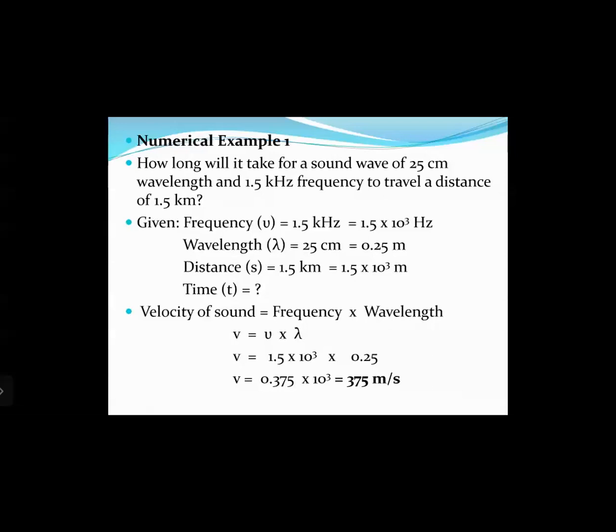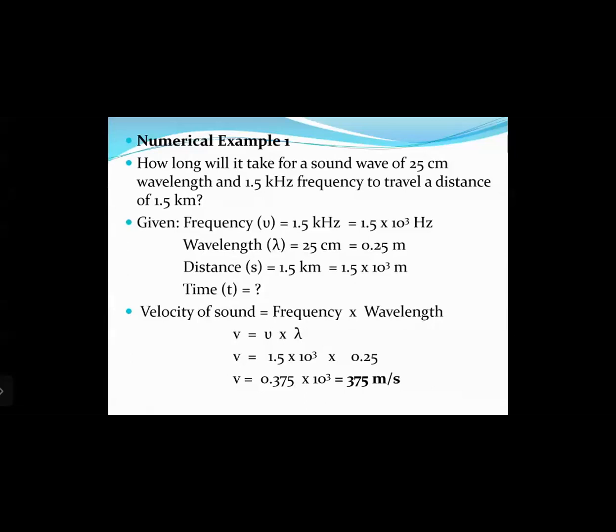Now for this, first of all, we will have to calculate the velocity of sound. The velocity of sound is frequency into wavelength. So velocity v equals nu into lambda. So v equals 1.5 into 10 raised to 3 multiplied by 0.25. So we get 0.375 into 10 raised to 3, which is 375 meters per second. Now we have calculated the velocity of sound.